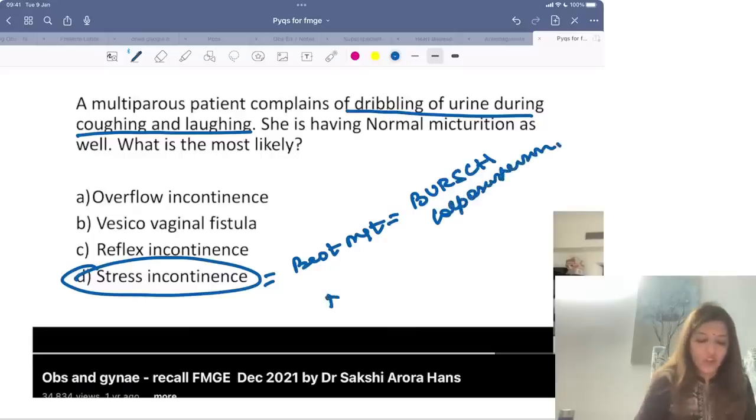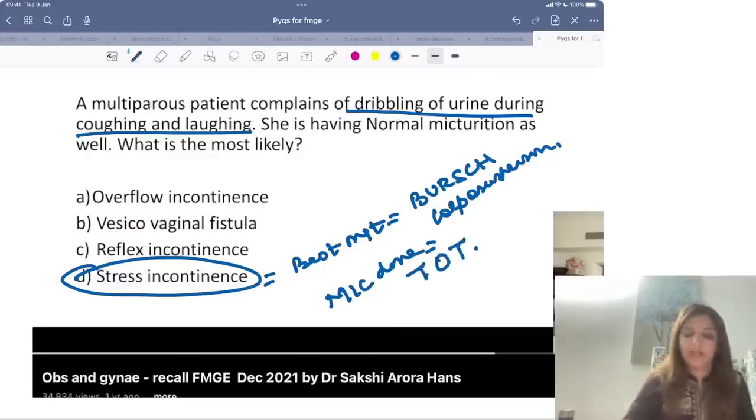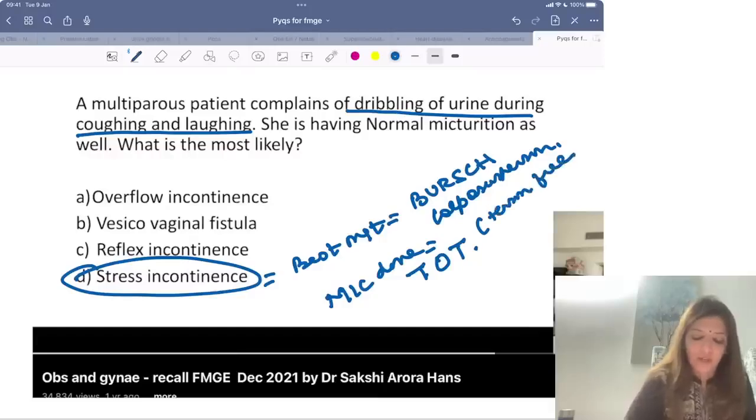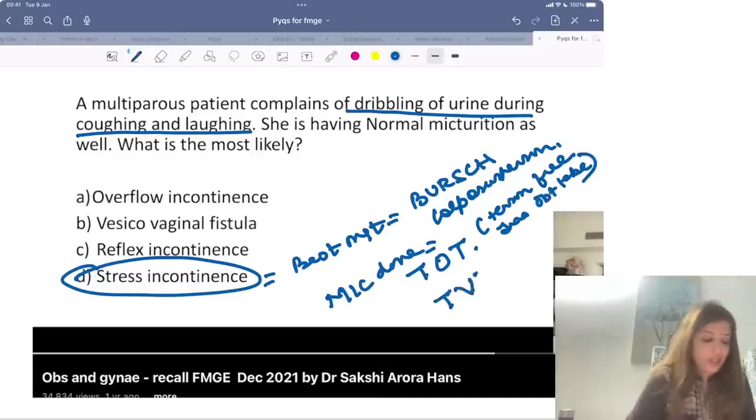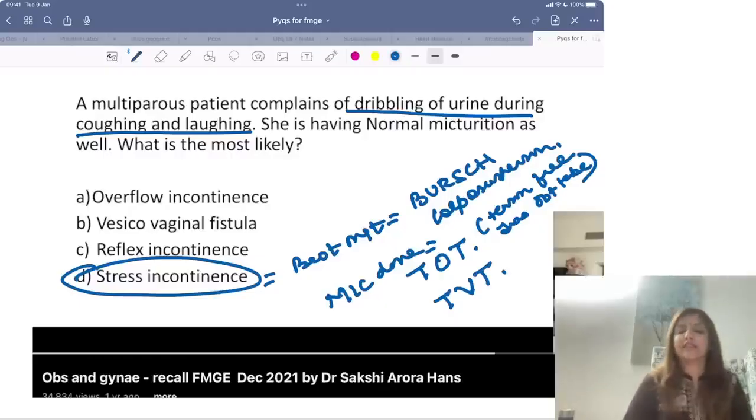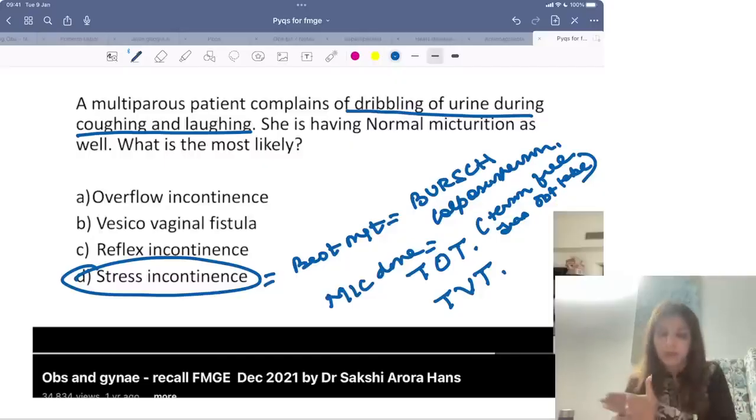Right, but the most commonly done surgery is TOT. TOT stands for tension-free transobturator tape. If TOT is not given in the options, you are going to mark the answer as TVT. TVT is tension-free transvaginal tape, right?